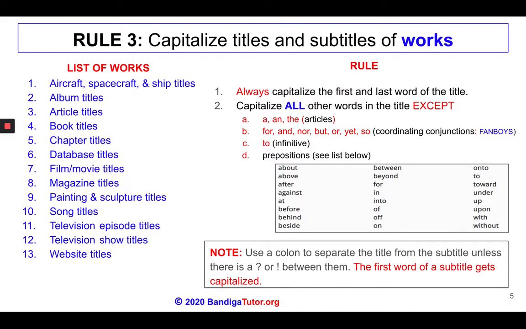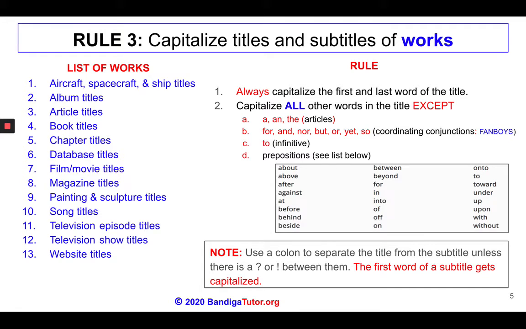Rule number 3 is to capitalize titles and subtitles of works. A list of works appears on the left side of the screen. Examples include book, magazine, and article titles and subtitles. The capitalization rule appears on the right side of the screen. The first part of the rule is to capitalize the first and last word of the title. Always capitalize the first word and last word of the title.